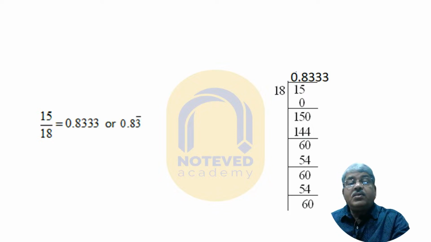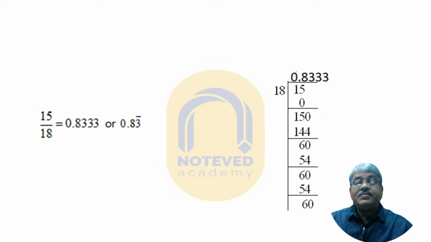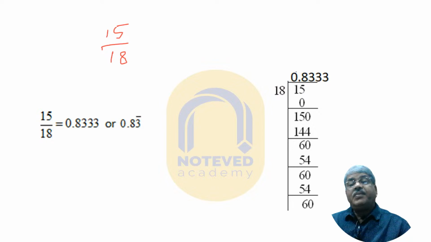So I think here is another question. Here is a very tricky question. What is that? Now here you see 15 by 18. You think, is it divisible or not?